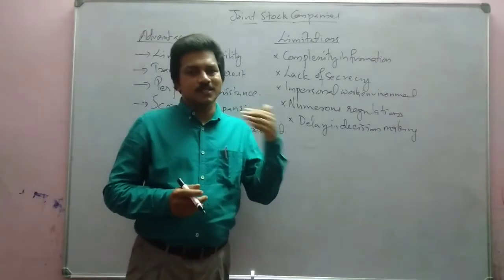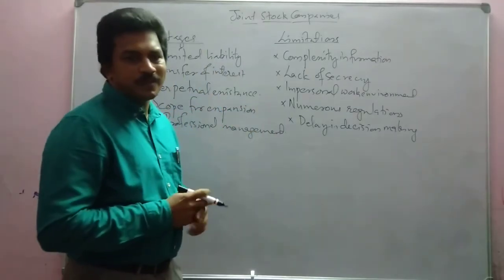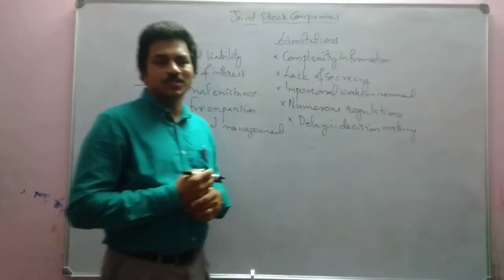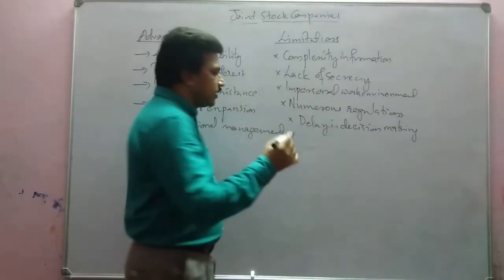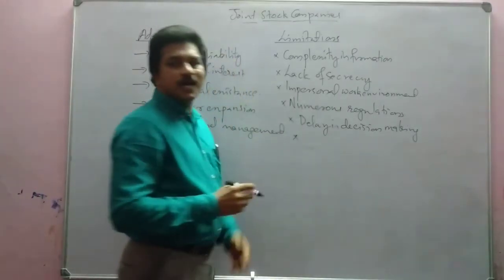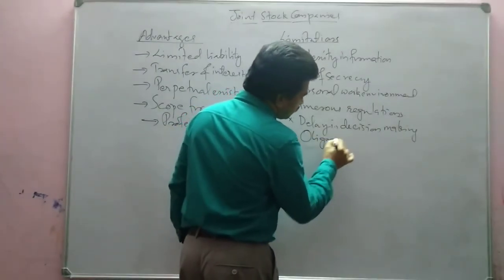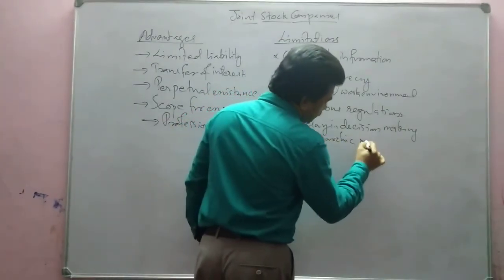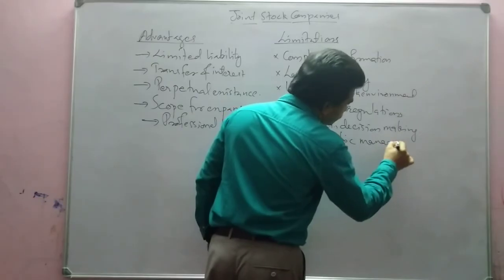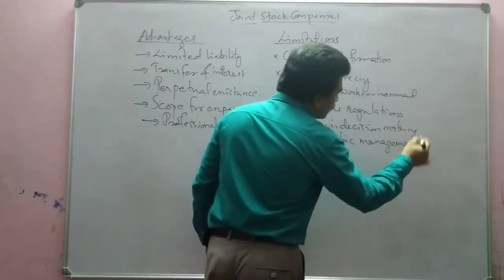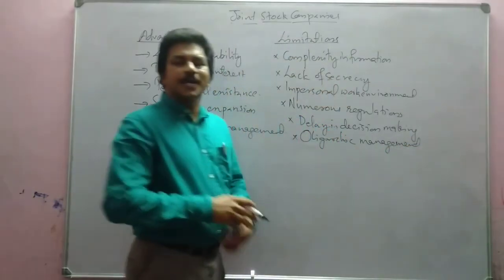And let us see the last point of disadvantage, that is oligarchic management. What do you mean by oligarchic management?